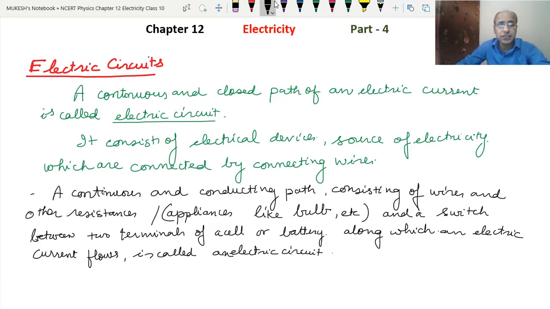These resistances can be a resistor, or a bulb or fan. So we can define the electric circuit in either of these two ways.